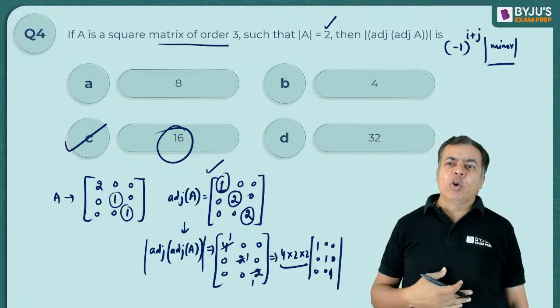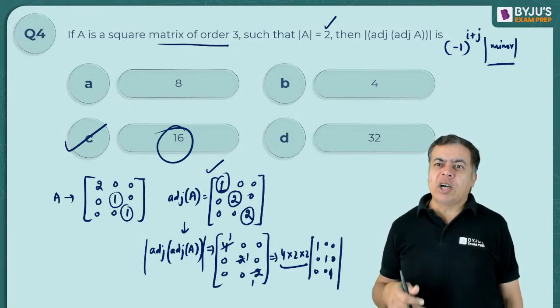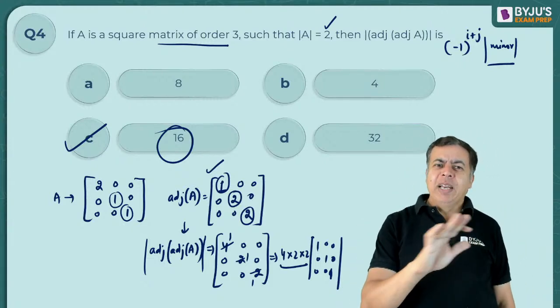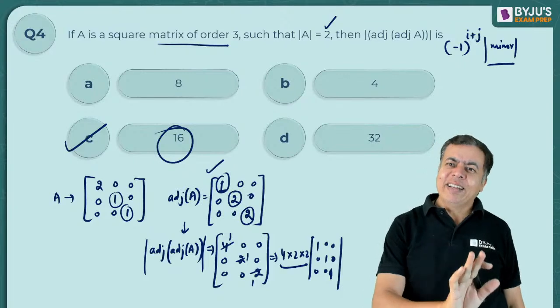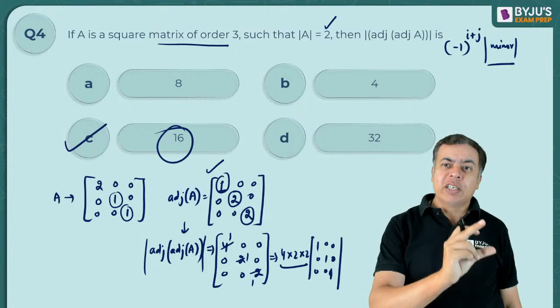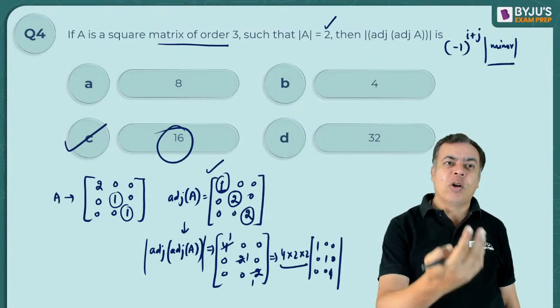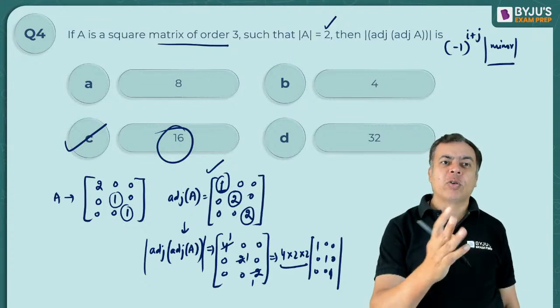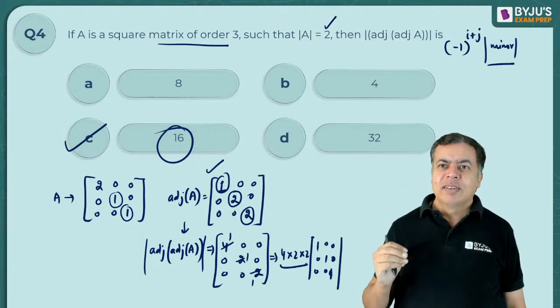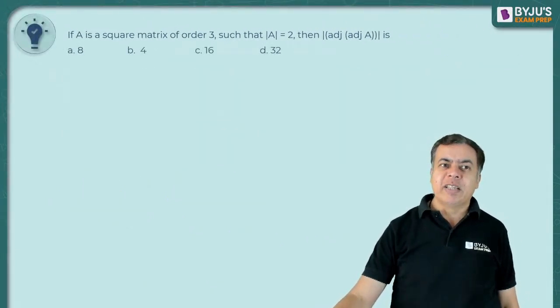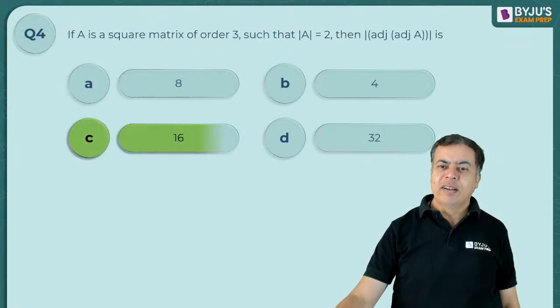Believe me, if you don't know how to calculate the adjoint or the cofactors, leave this. Believe me, if you leave this at this moment, don't do matrices and determinants then. Only if you know the definitions and the easy parts, that means you know how to calculate the transpose and the trace. If they ask a simple question on that, you can do it, otherwise leave it, because there are so many other things you can attempt there. Focus on that then. If you have done matrices and determinants, then it will be useful.